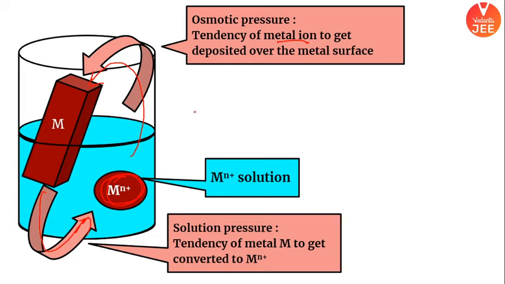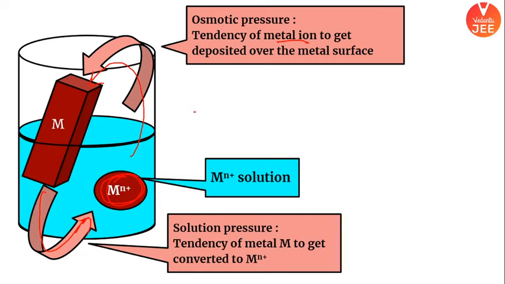Same whatever the setup I have created there. I'm dipping your metal in its own solution, putting an external wire. Now two things can happen: whether it can give you M plus ion, or the ions will start depositing at this particular metal rod. If I talk about osmotic pressure, I just said something wrong. Osmotic pressure is the tendency of the metal ion to get deposited as metal, and solution pressure is the tendency of the metal to get converted into metal ion.